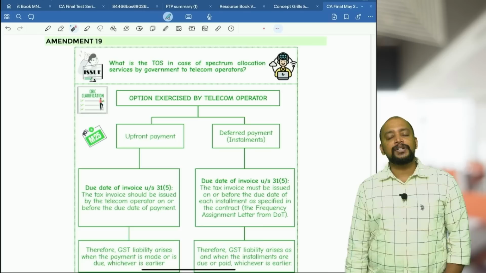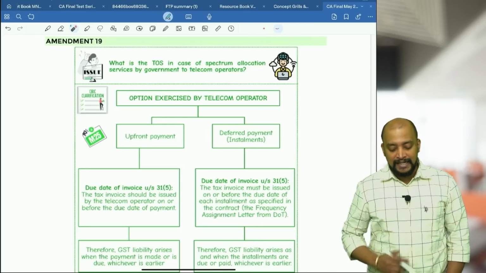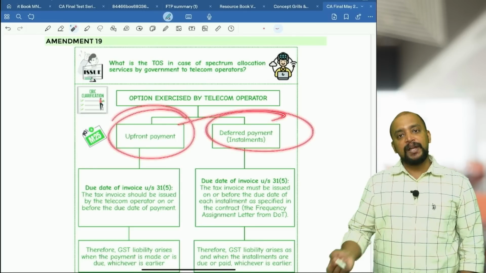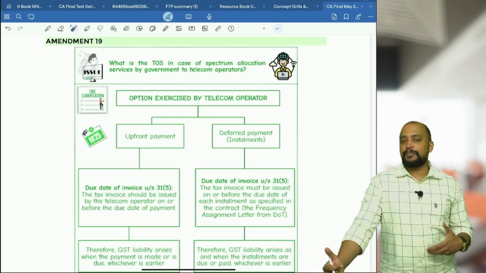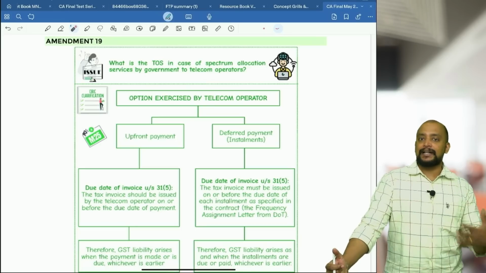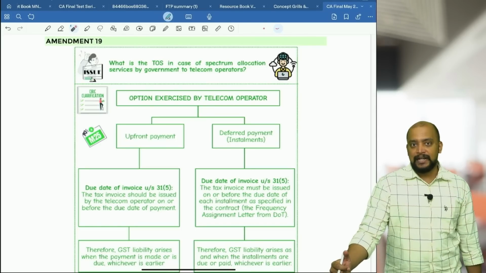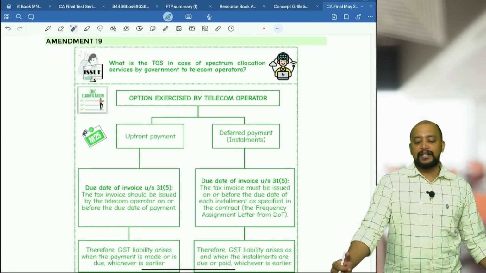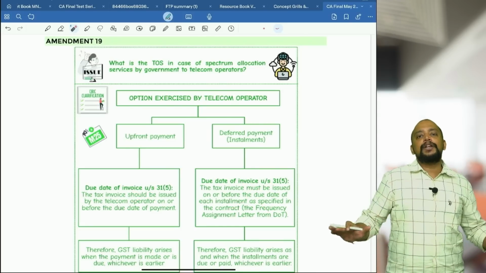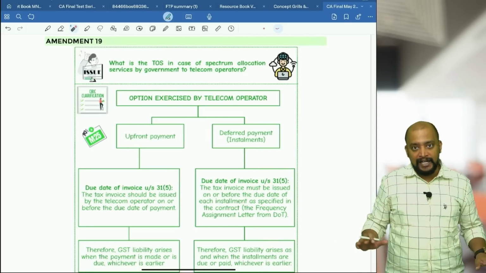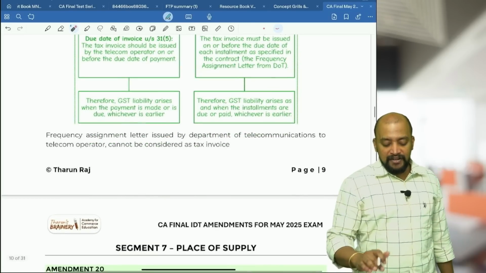There are two options given to the telecom companies: upfront payment or deferred payment. Upfront payment means, for the sake of the telecom license, first they have to pay one-time charges. That can be upfront at a time, or that can be payable in installments. Now in that case, how to determine the time of supply? The regular provisions of time of supply are not applicable. Here they have derived a different time of supply.